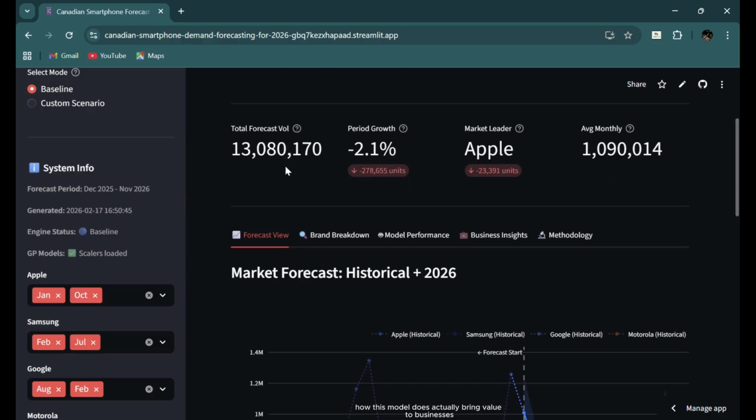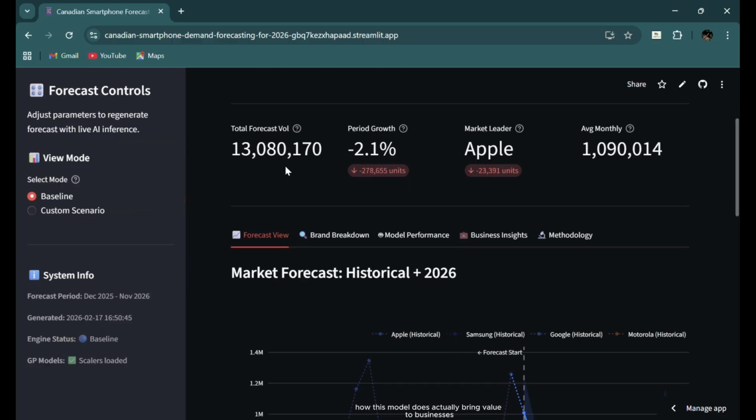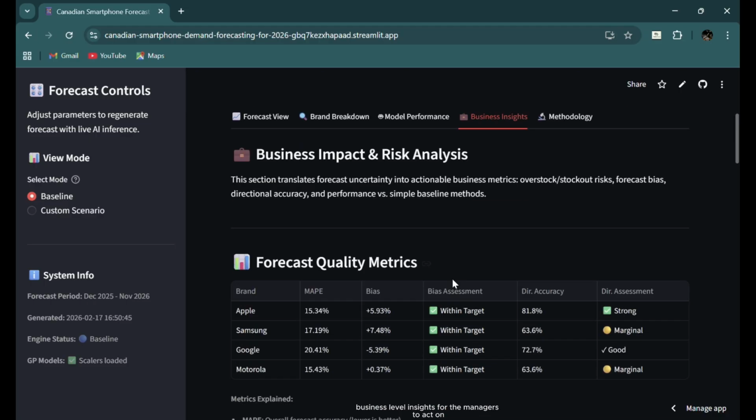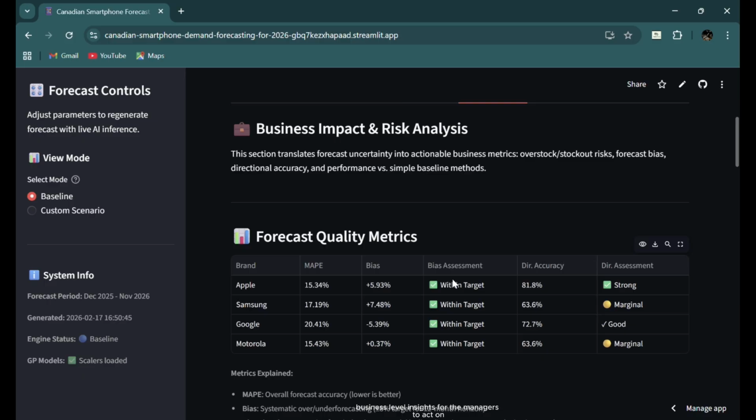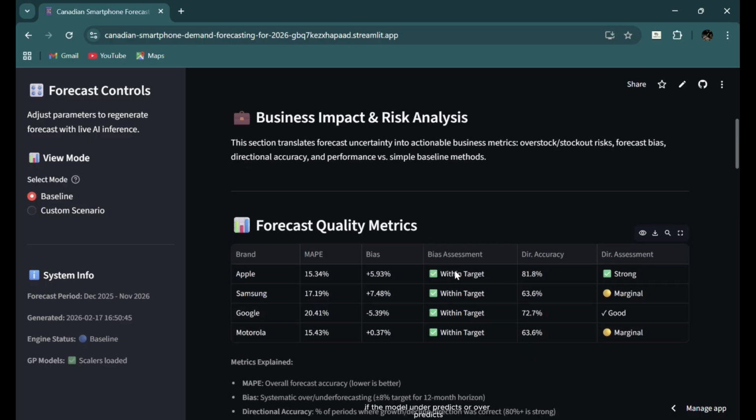Now, how does this model bring value to businesses? It gives business level insights for the managers to act on. This chart here shows the average bias and directional accuracy of the model. Bias tells us, on average, if the model underpredicts or overpredicts.